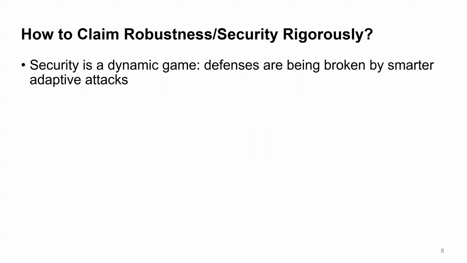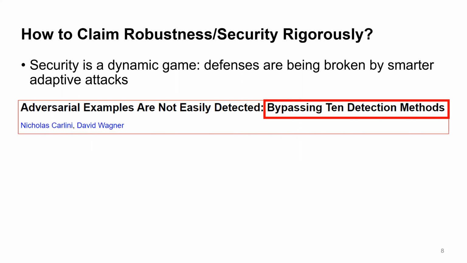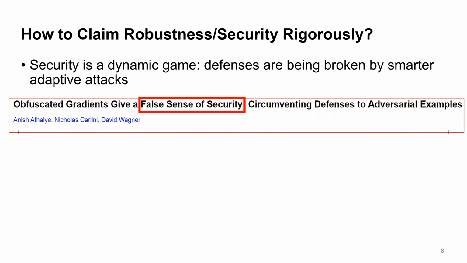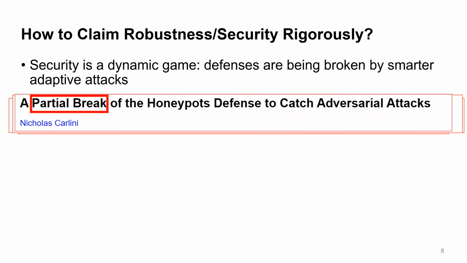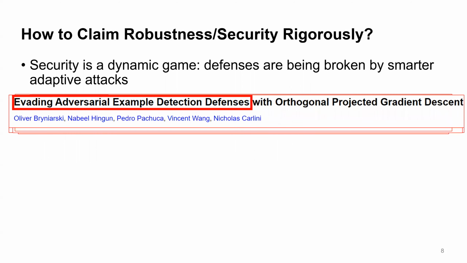As a result, we can see a lot of examples where the proposed defenses are broken by smarter adaptive attacks within a few months of the release. In the literature, we can see papers claiming they can bypass some defense methods. Some defenses give a false sense of security, adaptive attack, a partial break on defenses, and evading adversarial example detection defenses.